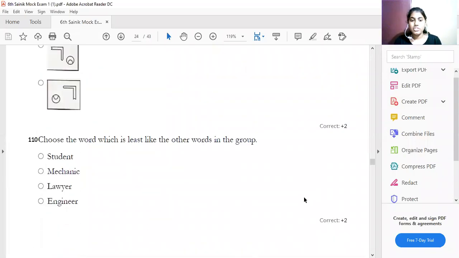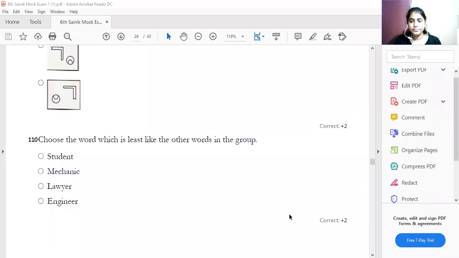The next question: choose the word least like the other words in the group. So you have to choose the word which is unlike the other words. See, student, mechanic, lawyer. These are all called professionals. A student is someone who is still in the learning process. A mechanic has already learned and is practicing the profession, and a lawyer likewise. So the student is still in the learning process, and therefore option A is your answer. Understood now? This is how we have to solve these questions.